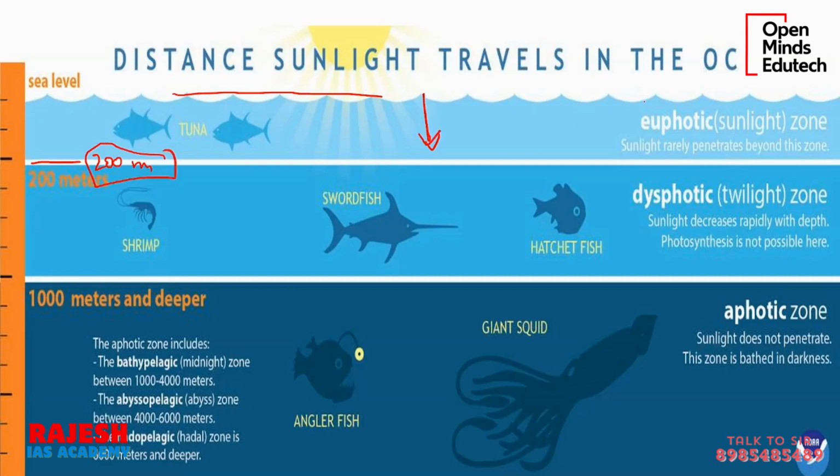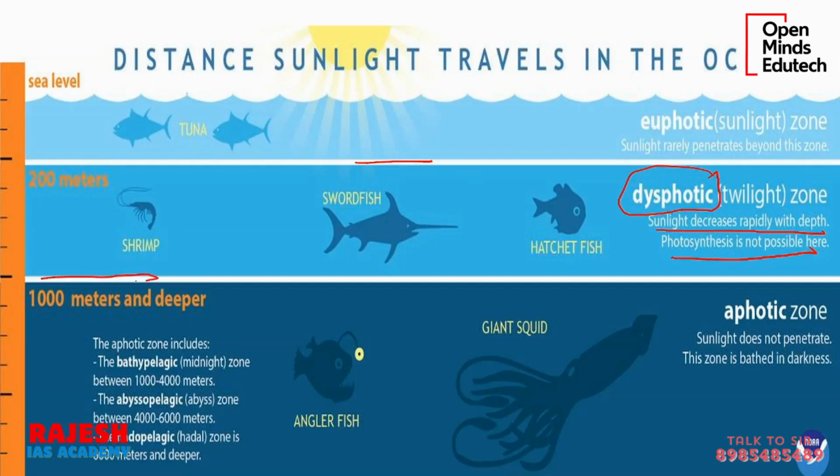This is called the euphotic zone. Here you will have sunlight. This is the sunlight zone. Sunlight rarely penetrates beyond this zone. Beyond this 200 meter zone, there is a rapid decrease in sunlight. There is almost no sunlight, but it is still better. Some things can be seen, but photosynthesis is not possible here. It is called the dysphotic zone. There may be very tiny sunlight, but it usually does not penetrate. If you go beyond 1000 meters, you cannot see anything. It is the completely aphotic zone. Sunlight does not penetrate. It is a fully dark zone.